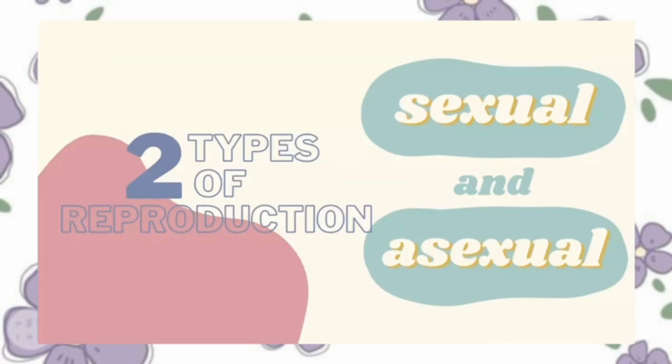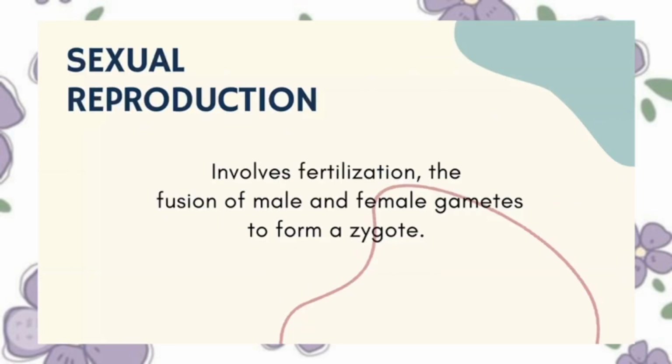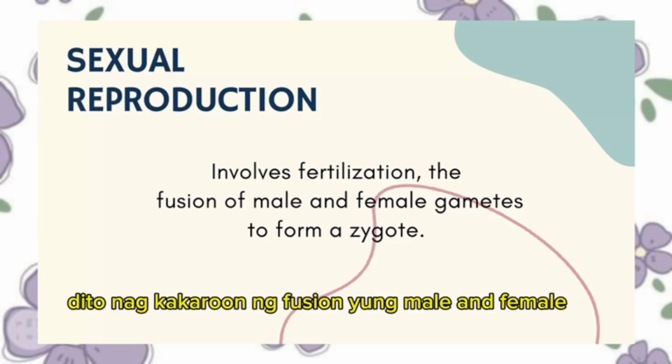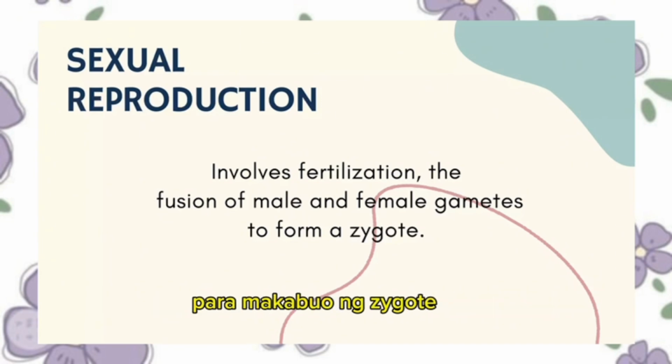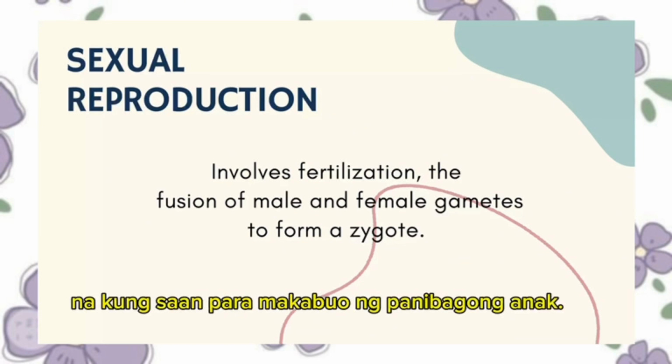Sexual reproduction and asexual reproduction. Sexual reproduction involves fertilization, the fusion of male and female gametes to form a zygote. Ang sexual reproduction naman po ay dito nagkakaroon ng fusion yung male tsaka female para makabuo ng zygote. Or in another way is dito nagkakaroon ng sexual activities na kung saan para makabuo ng panibagong anak.